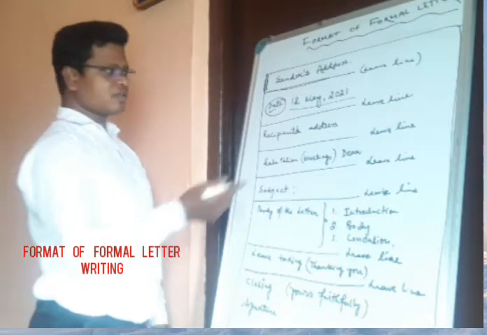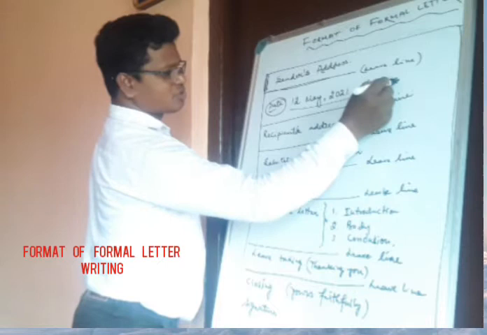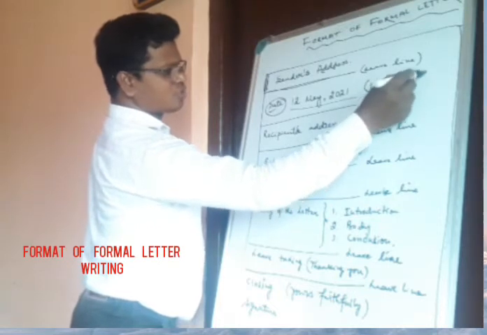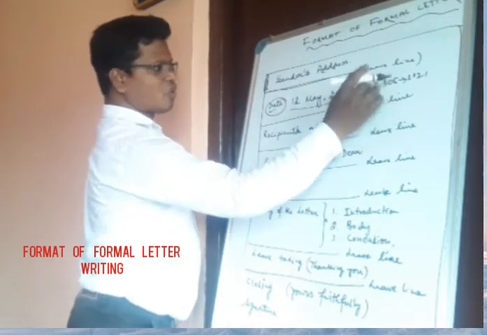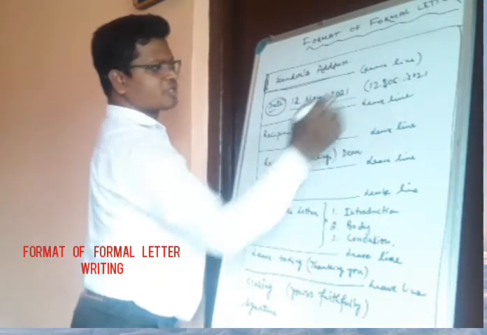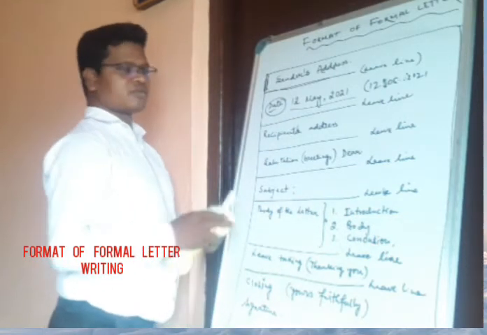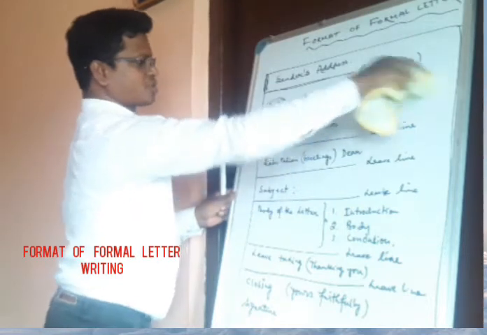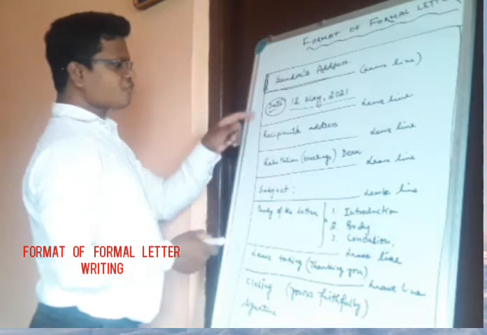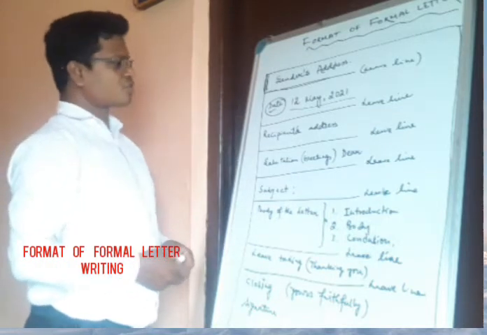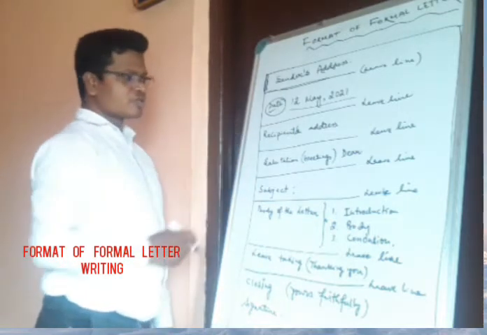Don't put anything else. Maybe some of you have got a habit of writing it this way, maybe 2021. Some give arrows, some give colons also. These things should not be done. Avoid doing all these things. The way I have shown you, please write in this format only. And after you finish writing the date, make sure that you leave again one line. Then move on to the next one.